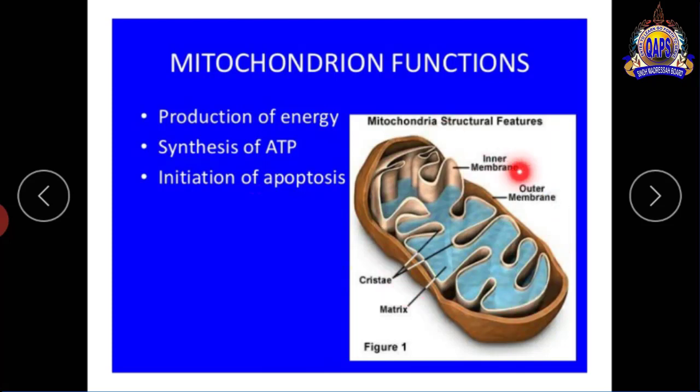This is the inner membrane. This is the outer membrane. It means dual membranes are present. The inner layer portion of the mitochondrial membrane is called crista, and inside the crista there is a fluid. This fluid is called the matrix.